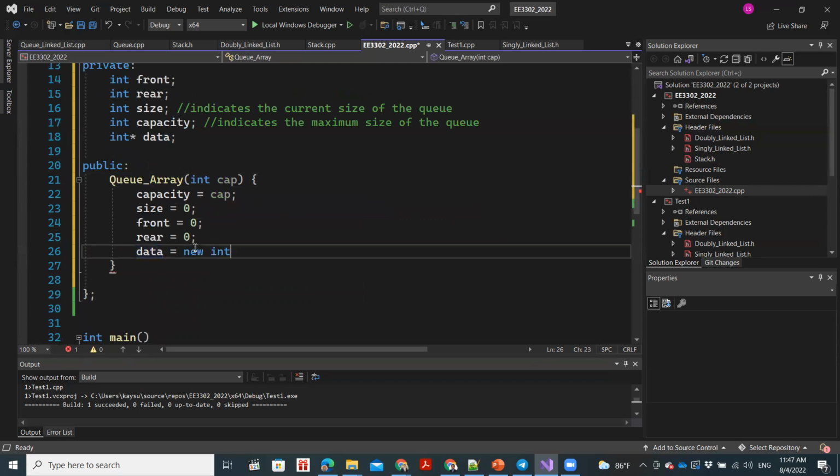Data will be like this. What should we write here? Someone tell me. At least type it in the chat.